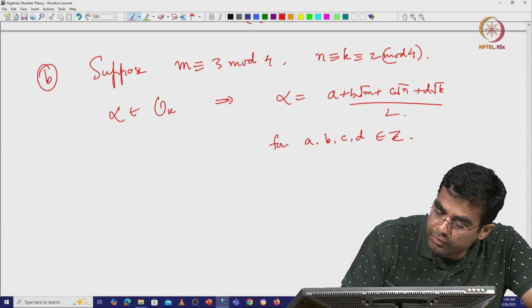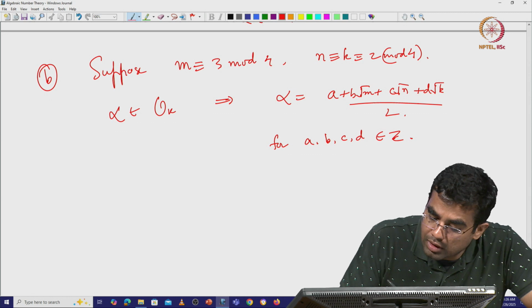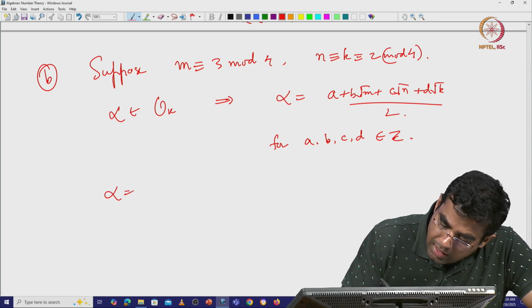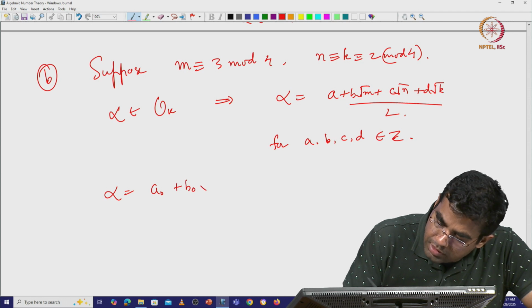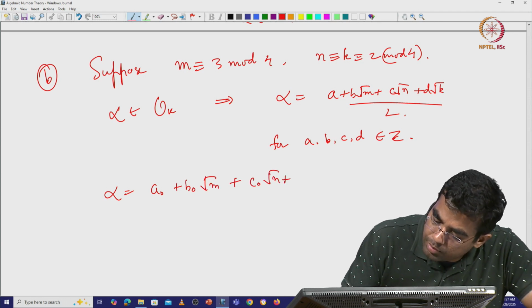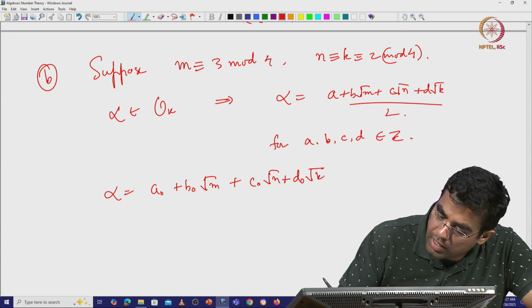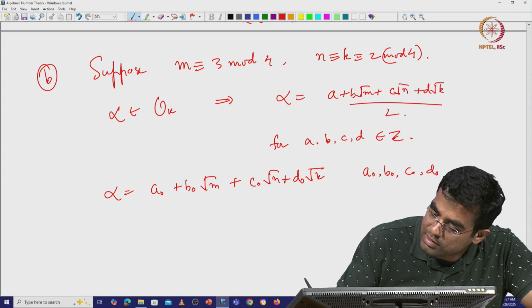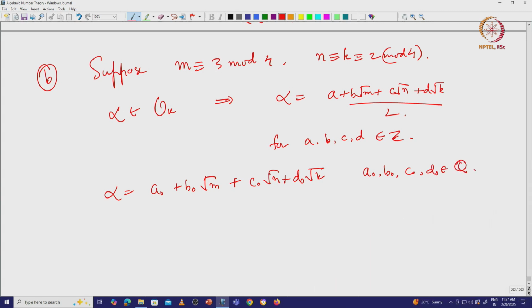And so that is what we are going to prove first. So why is this? Well, you can write this as a0 plus b0 square root of m plus c0 square root of n plus d0 square root of k, where a0, b0, c0 and d0 are all in Q. And now I simply take the norm from K to Q(square root of m) of alpha.